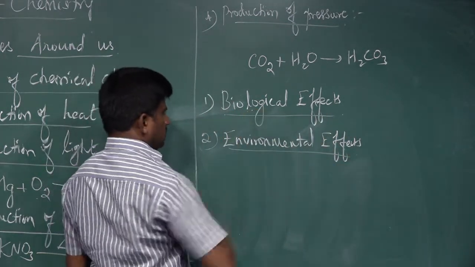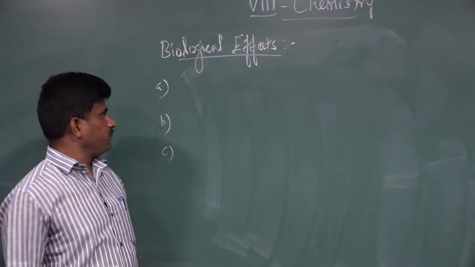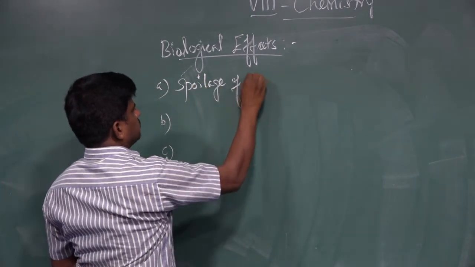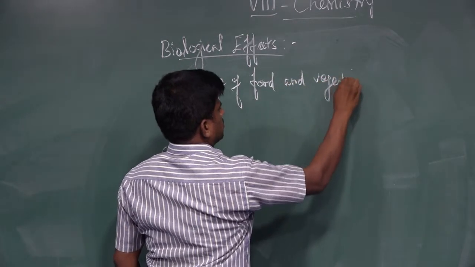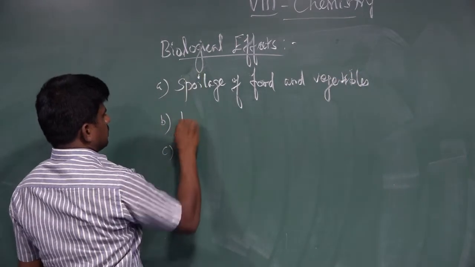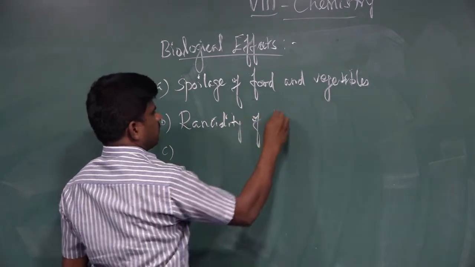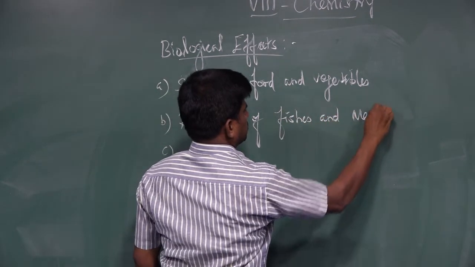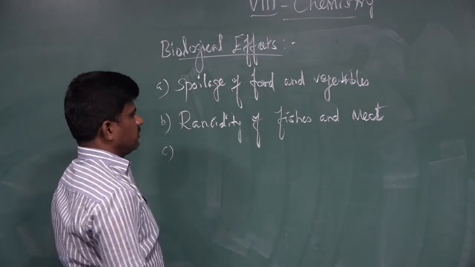The first effect is called the biological effect. The biological effect takes place in three ways. One is spoilage of food and vegetables. The second one is rancidity of fishes and meat.